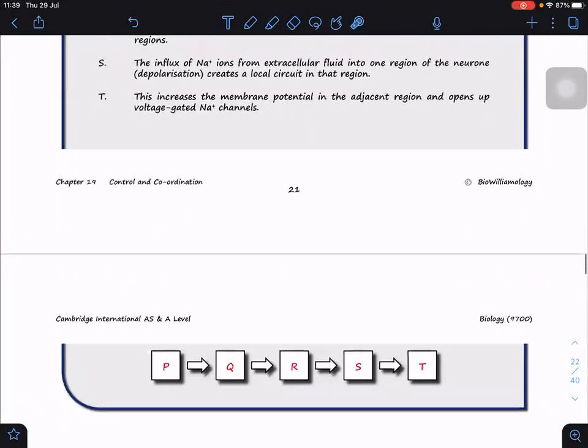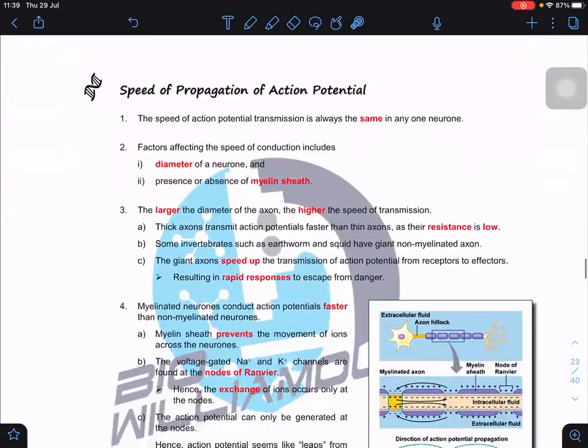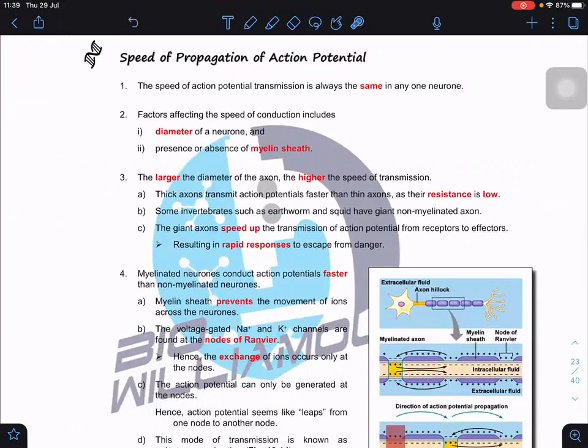Simple ones. Okay, how about the speed of propagation of the action potential? The speed of propagation depends on two factors. The first factor is the diameter of the neurons. The second is the presence of the myelin sheath. As we know, the larger the diameter, the higher the speed of transmission. Always remember it is like a highway compared to a small road. On a highway you can speed, on a small road you can't. The larger the diameter, the higher the speed, because resistance is low.